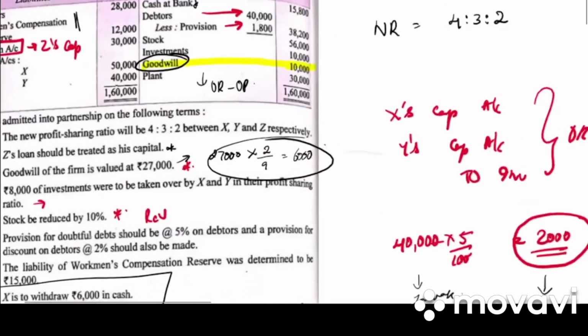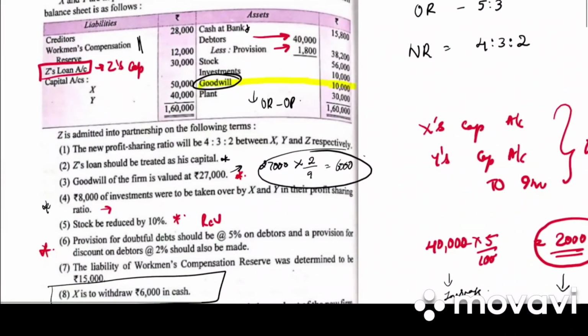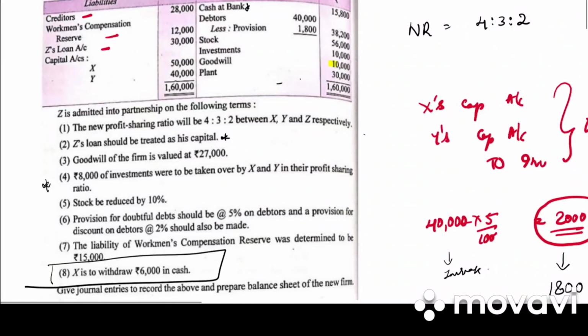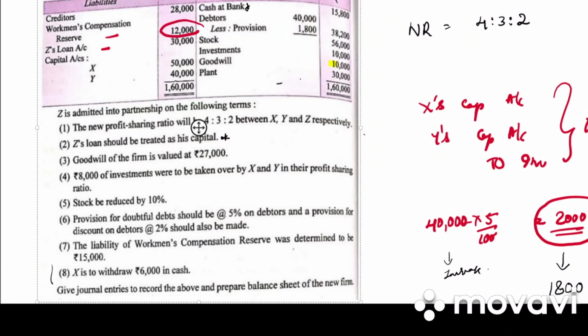Let me explain the problem once again. Go to the problem. In the problem they have given us on the liability side creditors, workmen compensation reserve, Z's loan account. About creditors, was there any adjustment? No. So it would be as it is. Then in workmen compensation reserve, the reserve was 12,000 but the claim was of 15,000.